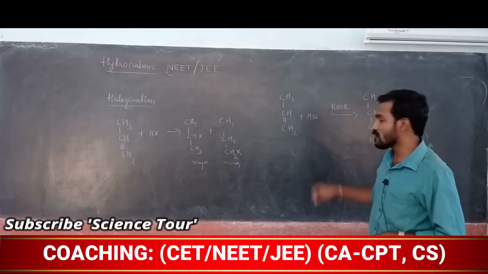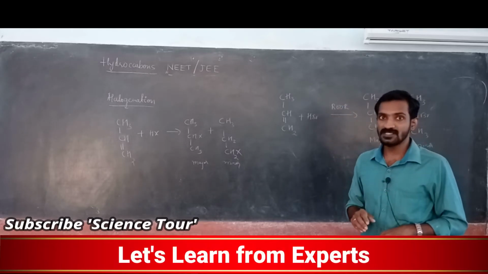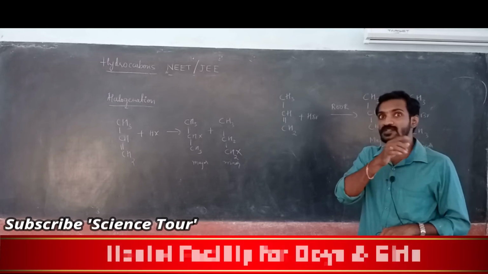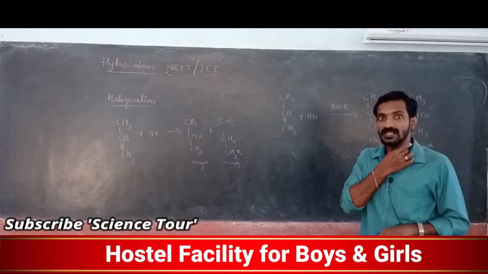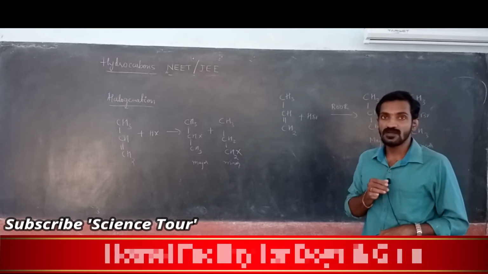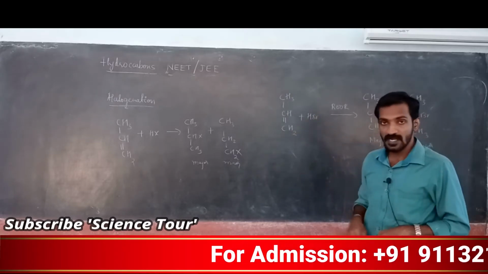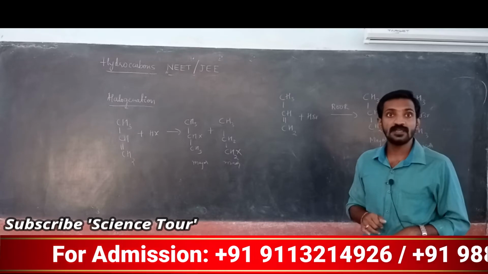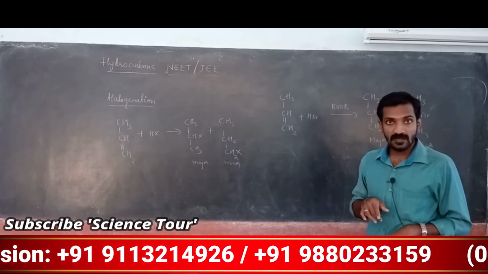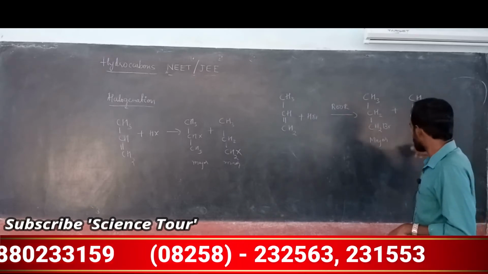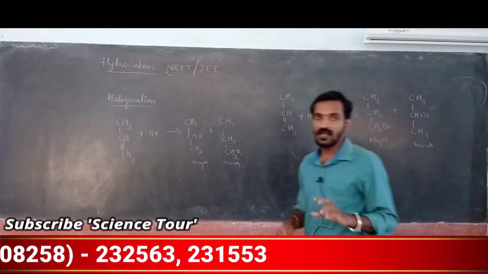In the presence of peroxide, you studied, it's called the Kharasch effect. Kharasch effect, you studied, correct? It is nothing but anti-Markovnikov's rule. In that one, the negative part will attack the carbon containing more number of hydrogen, and that will be the major product. The minor product is the other one.